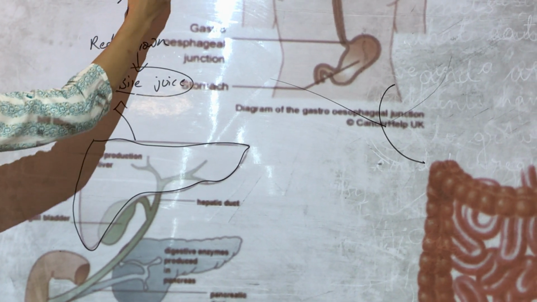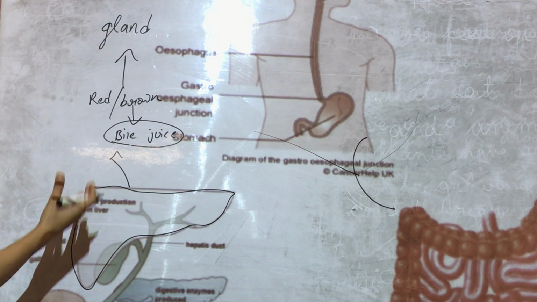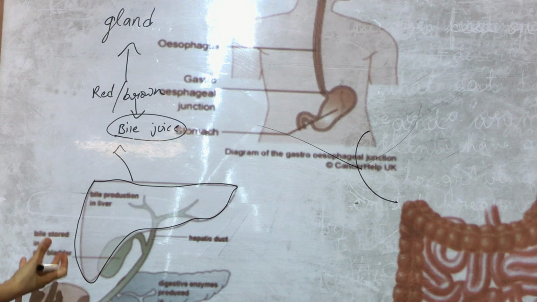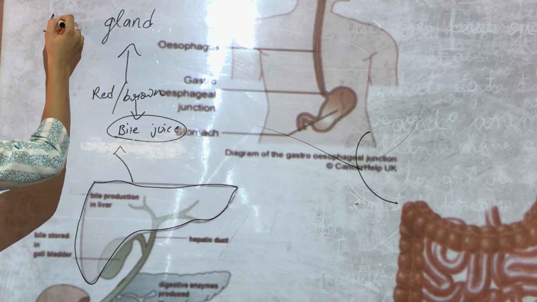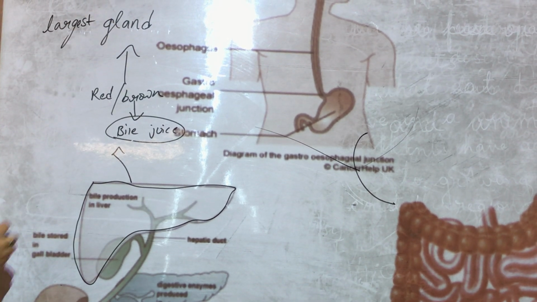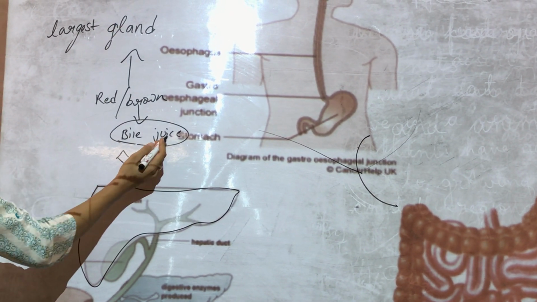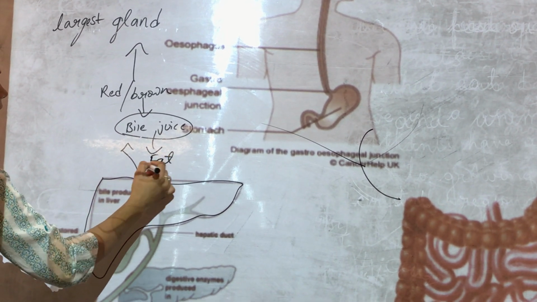We all know that there are many glands present in our body which help in the digestion. They are also part of your human digestive system. And liver is known as the largest gland in our body. So liver, which is a gland, secretes bile juice which helps to break fats from our food.